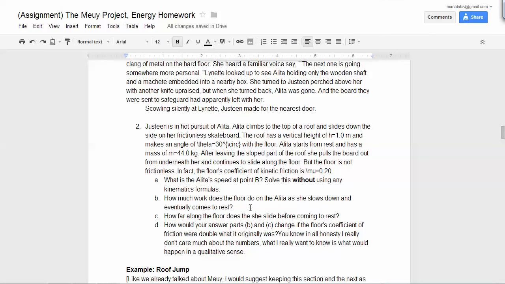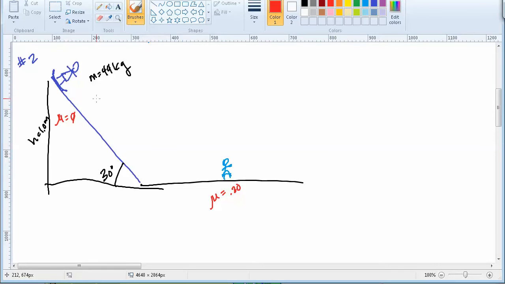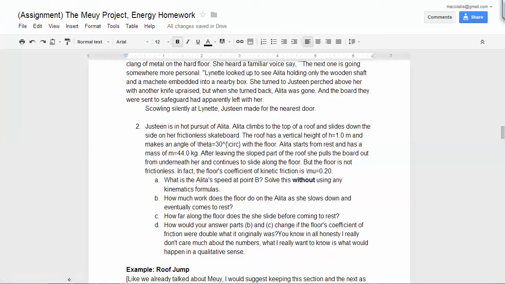Cool? So there's friction happening in between here. Here's my question for you. What is Alita's speed at point B? Solve this without using any kinematics formulas. I forgot to label what point A and B is, so let's just make it up. This is point A, this will be point B. Sound good? What's her speed right there when she hits the bottom of the roof?